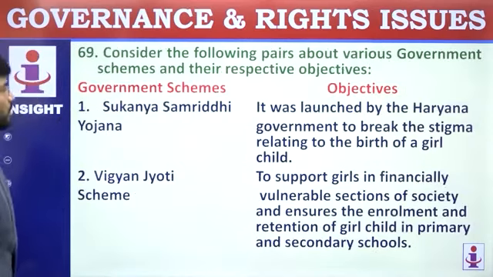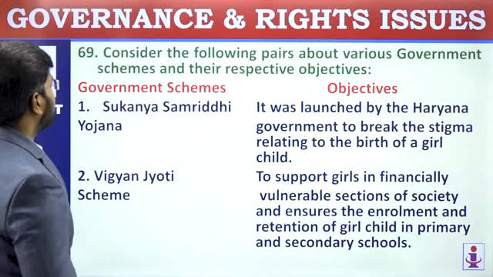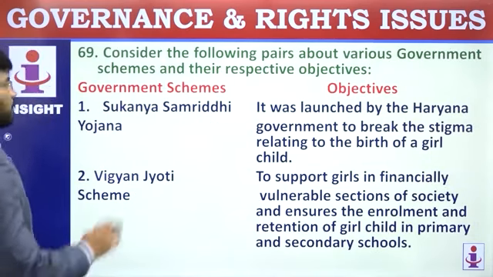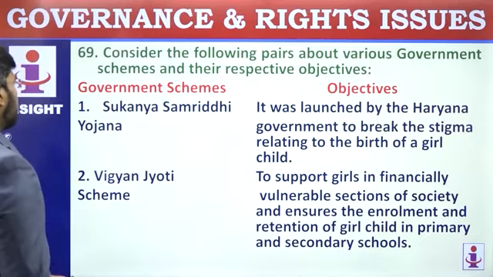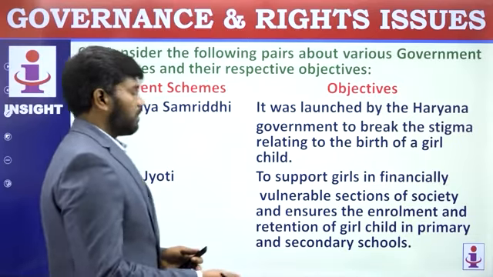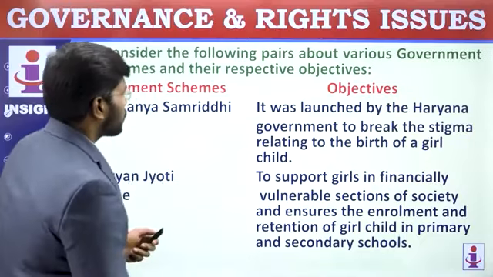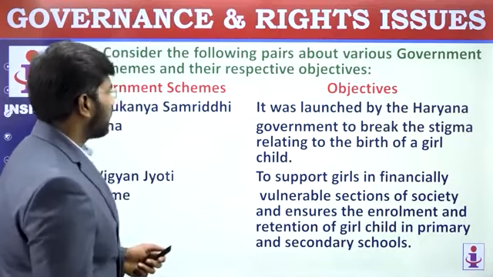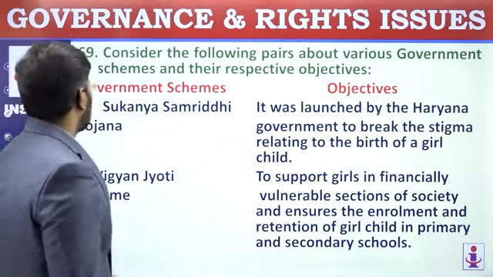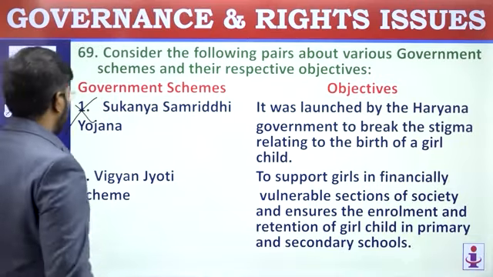Sixth, consider the following pairs about various government schemes and their respective objectives. Sukanya Samriddhi Yojana, you know, is a deposit scheme for women. It was launched by the Haryana government to break the stigma relating to the birth of a girl child. No, it was launched throughout India. It is not related to the Haryana government.